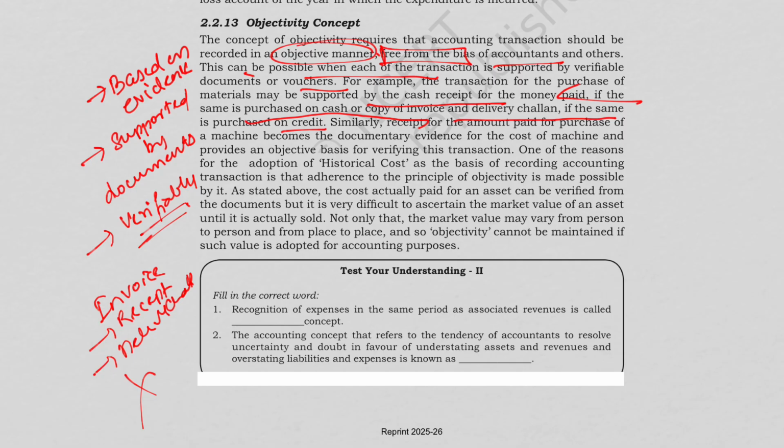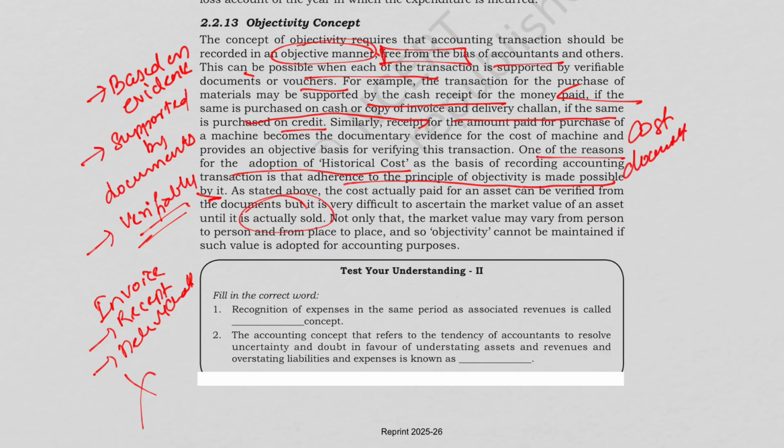Now, the historical cost. One of the reasons for the adoption of historical cost as the basis of recording accounting transactions is that adherence to the principle of objectivity is made possible by it. The cost actually paid for an asset can be verified from the documents, but it is very difficult to ascertain the market value of an asset until it is actually sold. So historical cost supports objectivity because cost is documented.